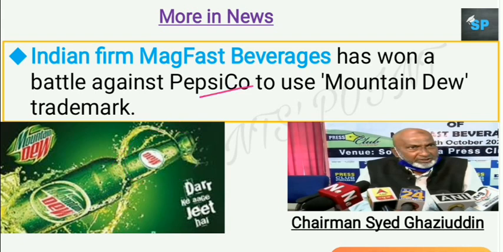But PepsiCo filed a complaint against McFast Beverages that the logo of Mountain Dew belongs to PepsiCo, not to McFast Beverages. But finally, the long battle has been won by McFast Beverages, and its chairman Syed Qiyaduddin has proved that डर के आगे जीत है finally.